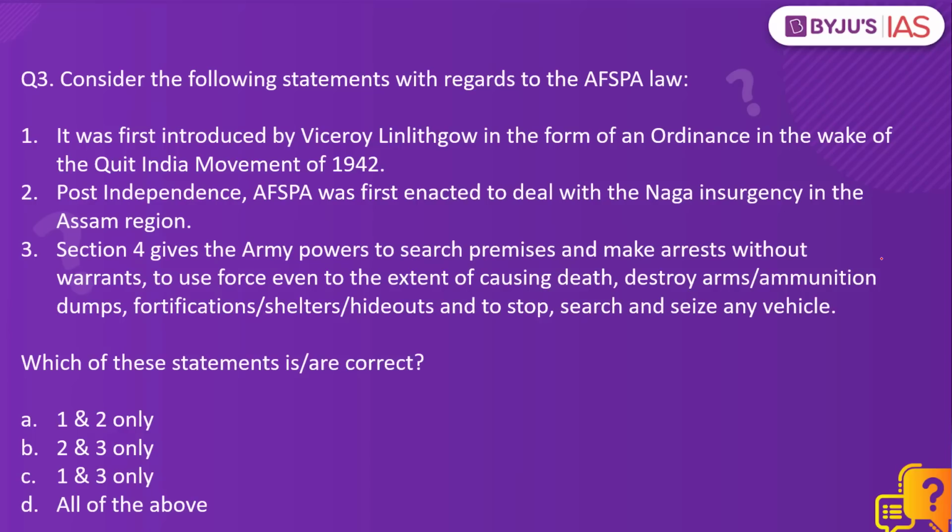Question number 3. Consider the following statements with regards to the AFSPA law. Number 1. It was first introduced by Viceroy Linlithgow in the form of an ordinance in the wake of the Quit India movement of 1942. Second, post-independence, AFSPA was first enacted to deal with the Naga insurgency in the Assam region. Third, Section 4 gives the army powers to search premises and make arrests without warrants, to use force even to the extent of causing death, destroy arms, ammunition, dumps, fortifications, shelters, etc., and to stop, search, and seize any vehicle. Which of these given statements is correct?